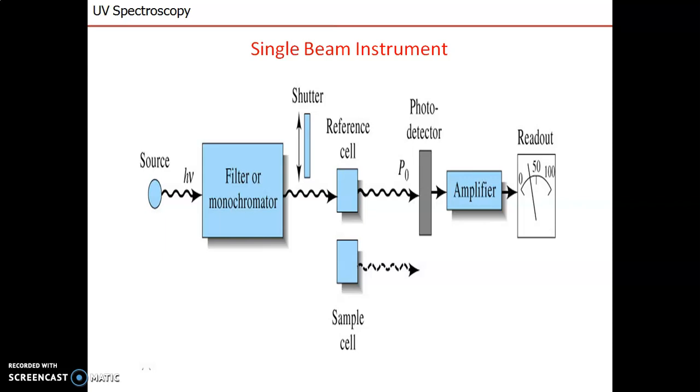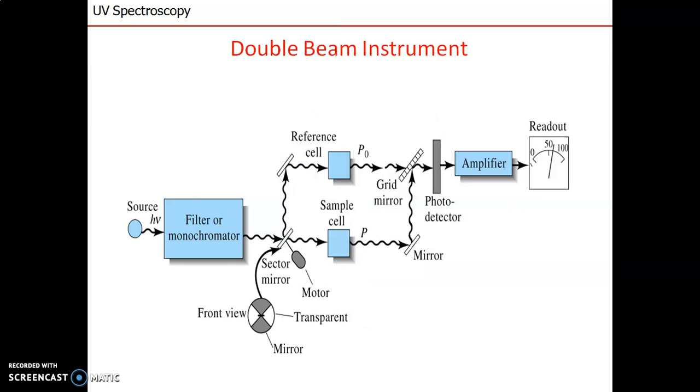Two types of UV spectrophotometers are there, single beam and double beam. In the single beam, a single cuvette is used, and in the double beam instrument, one is the reference cell and another is the sample cell. Radiation is passing through the sample as well as the reference, and whatever error is there gets nullified and we are getting the proper result. Hence double beam is more preferred over single beam UV.